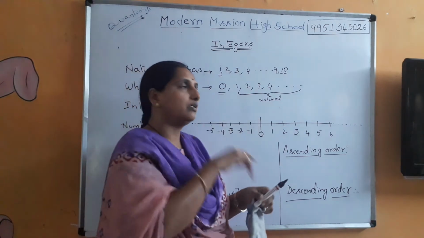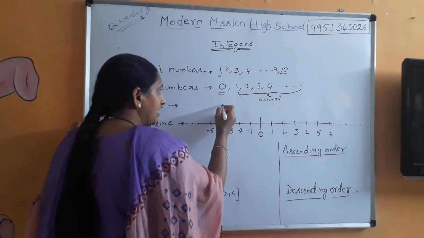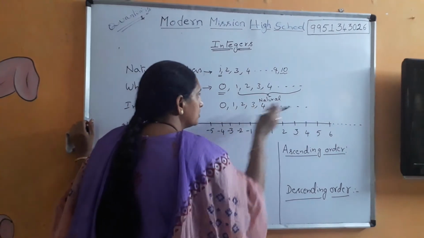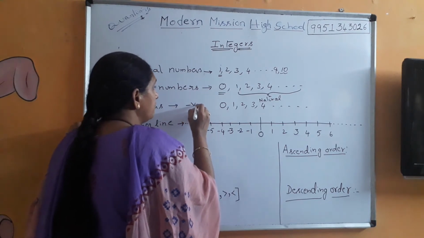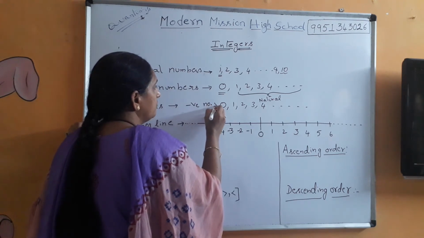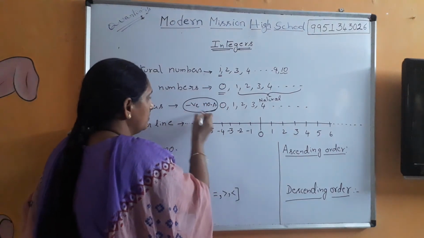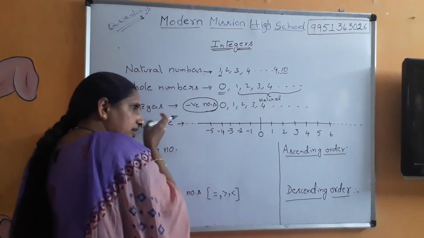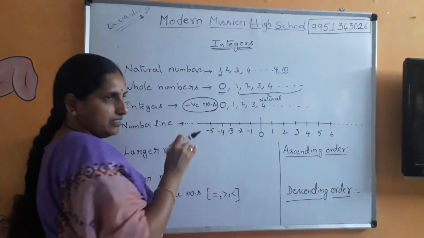So how do we make integers? Already we have defined whole numbers: 0, 1, 2, 3, 4 and so on. These are all whole numbers. To this, if we add negative numbers, that means on the other side of the 0, negative numbers like -1, -2, -3, -4 and so on, then the whole group forms integers.